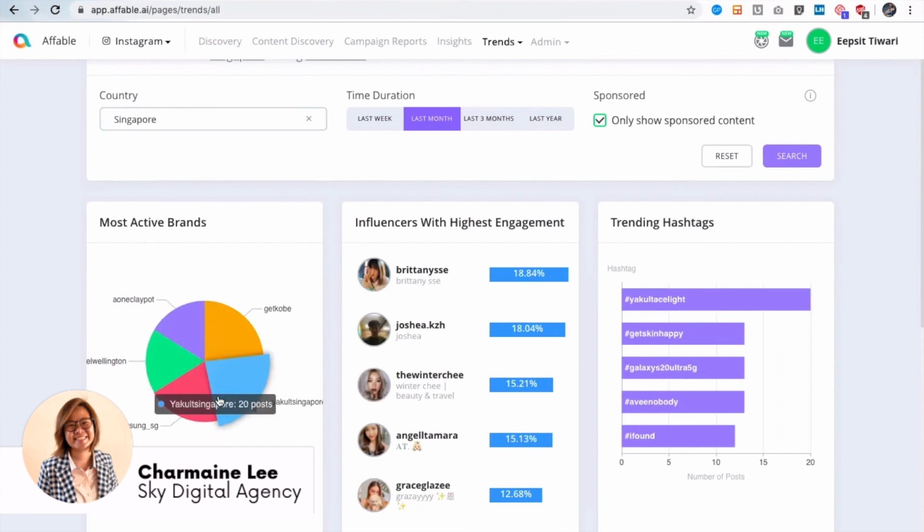So this is not an exhaustive list. This is just the top 5 brands that we are showing. Right. It could be 50 brands or 100 brands who are working with influencers. But just as a limitation of the dashboard and how much information you can show, we are showing only the top 5.